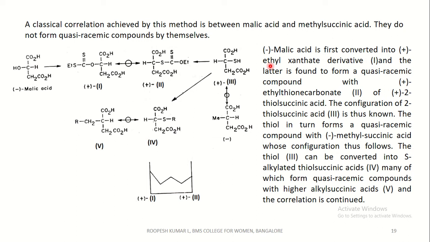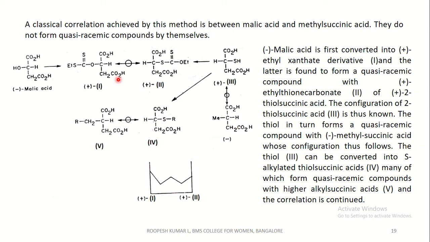A classical correlation achieved by this method is between malic acid and methyl succinic acid. They do not form quasi-racemic compounds by themselves. This is the levorotatory malic acid, which is first converted into the ethyl xanthate derivative, and this is the ethyl xanthate moiety.